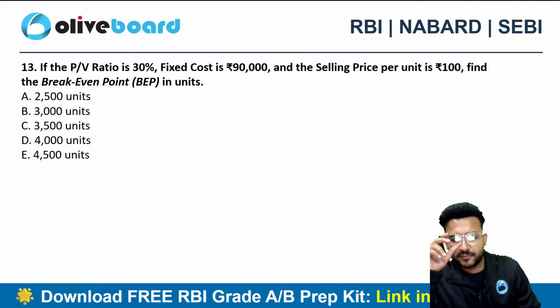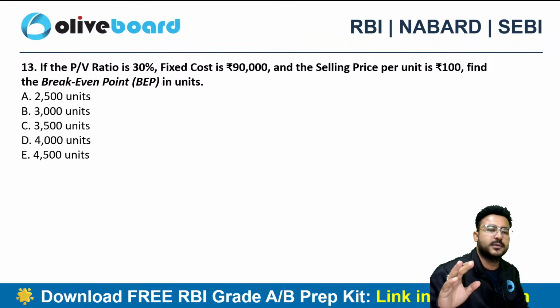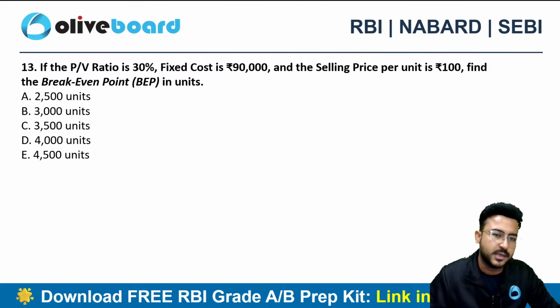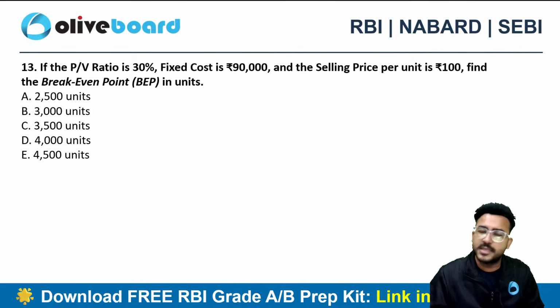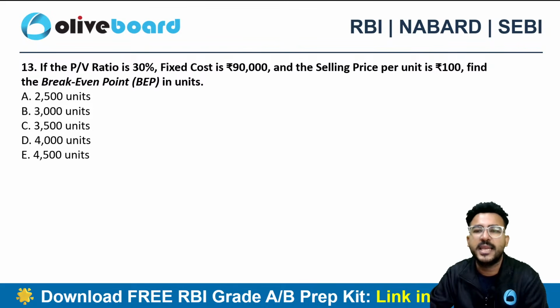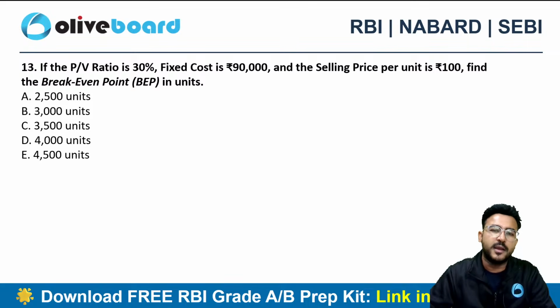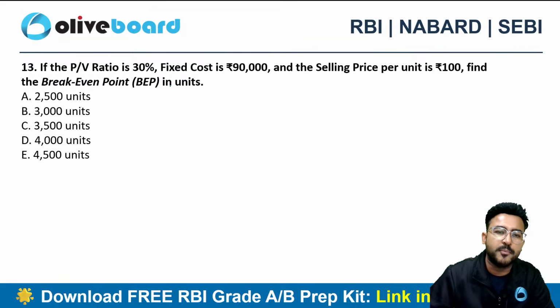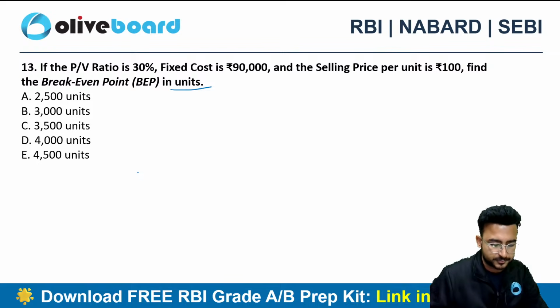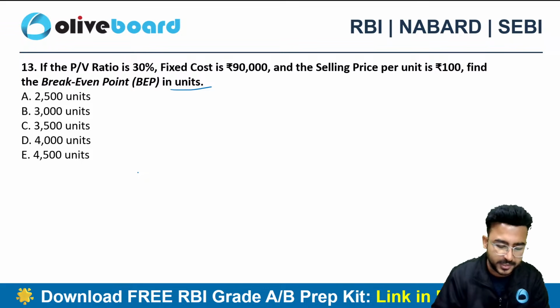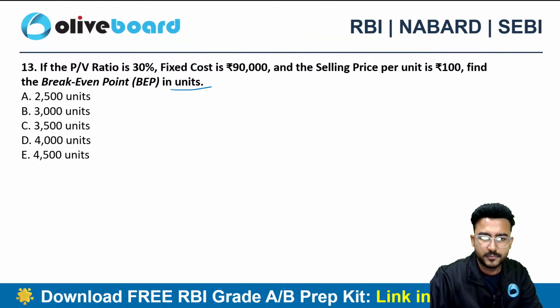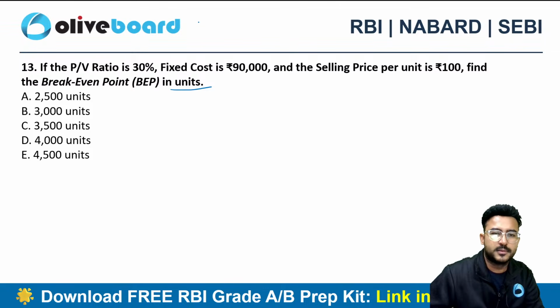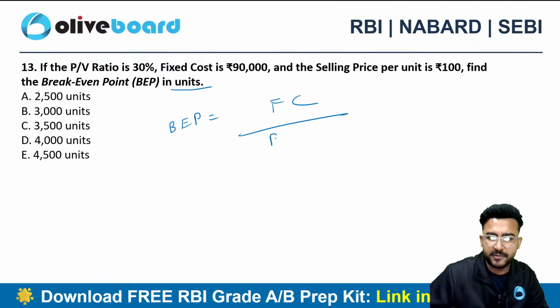Next one: the PV ratio is 30%, the fixed cost is 90,000, and the selling price per unit is 100. I need to find out the break-even point in units. Now, how to calculate BEP in units? First, we can calculate the BEP in sales. How to calculate it? Fixed cost divided by PV ratio.